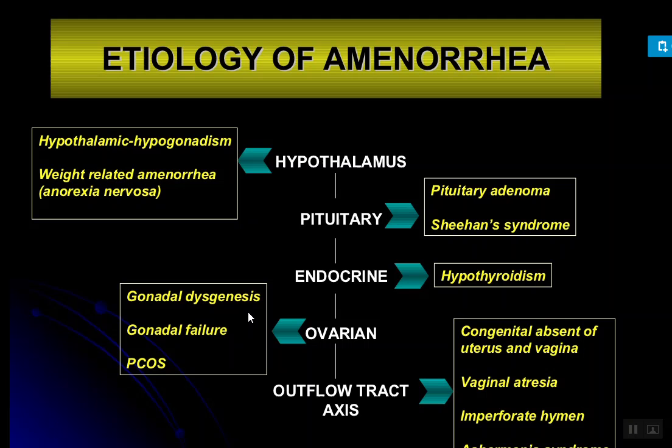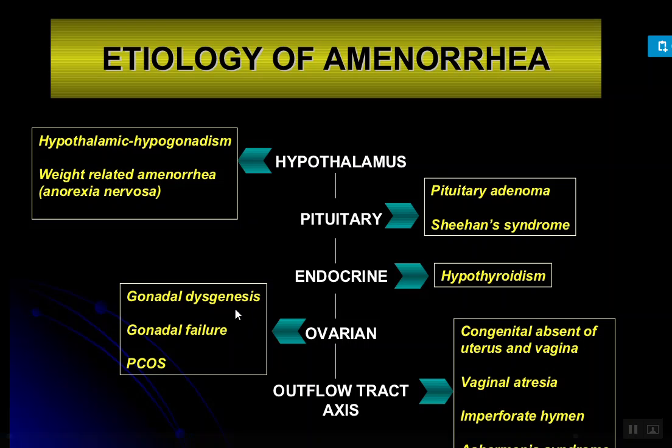Next, transverse vaginal septum, meaning there is a dividing wall in the vagina. And aplasia means absence of any organ or tissue. For example, if the vagina, cervix, or uterus is absent, it can lead to amenorrhea. So these are the causes under the ovary.